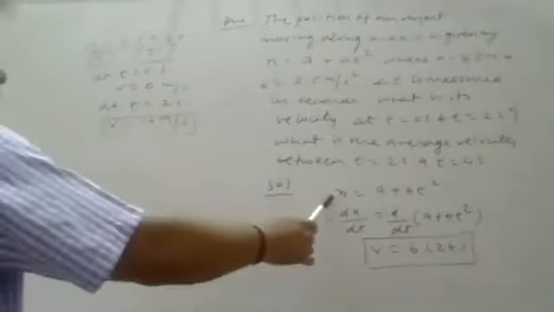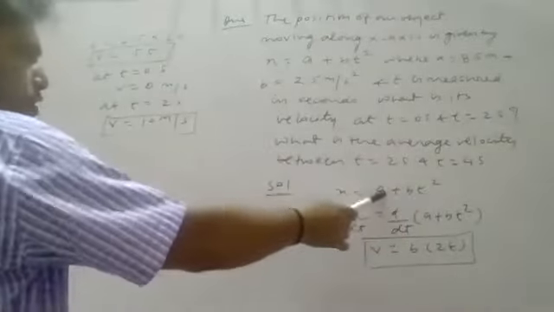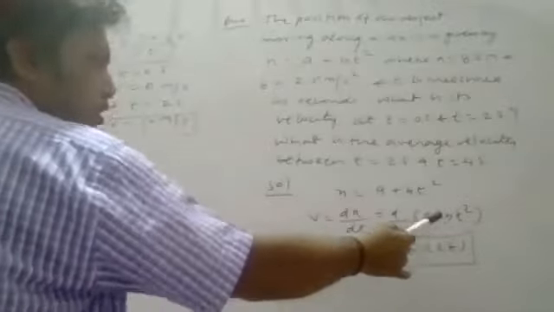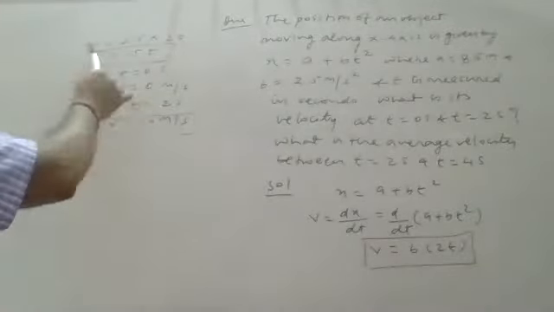So how will you solve? Find the velocity. I have started to solve this question. This is x equals a plus bt square. Expression of velocity by use of differential: the differential of a constant is 0, and the differential of bt square is 2bt. Value of b is given in the question. I have found the velocity expression, 5t, finally. Now at t equals 0, velocity is 0.